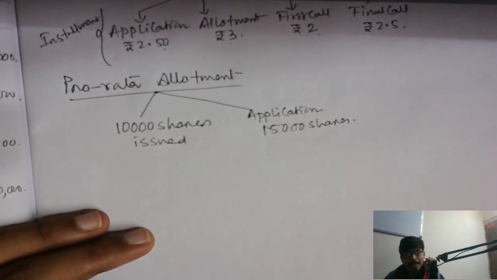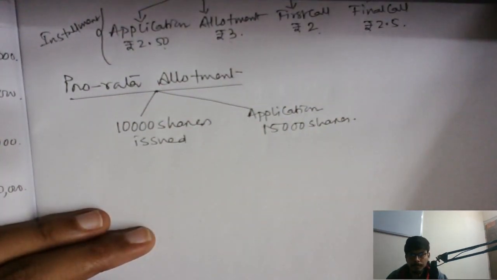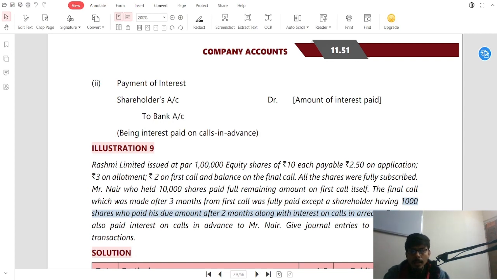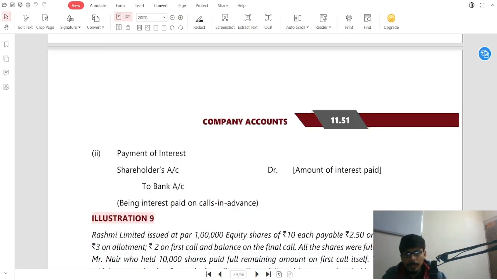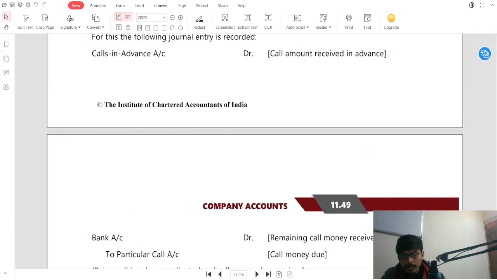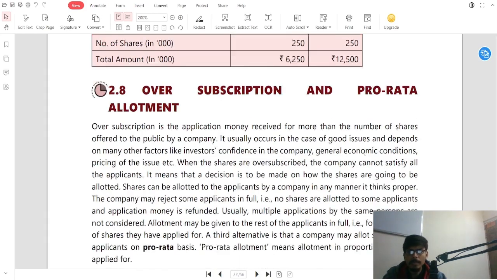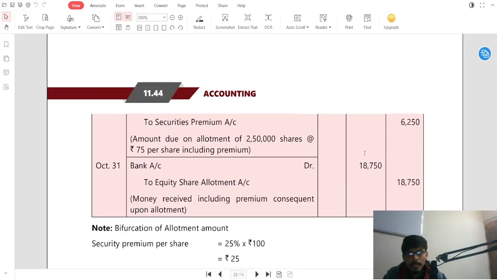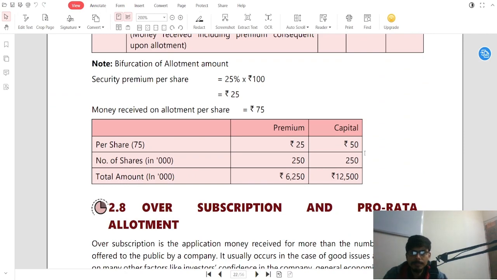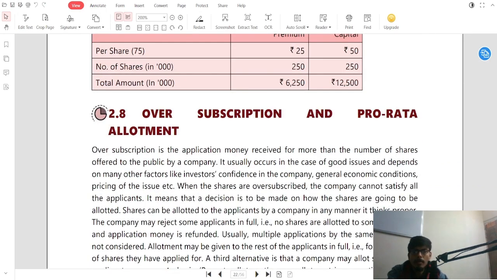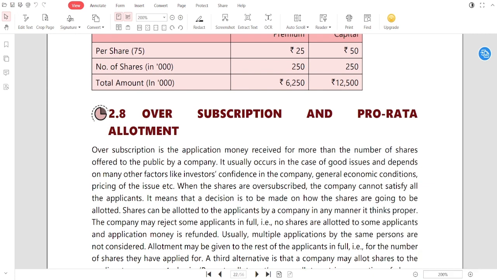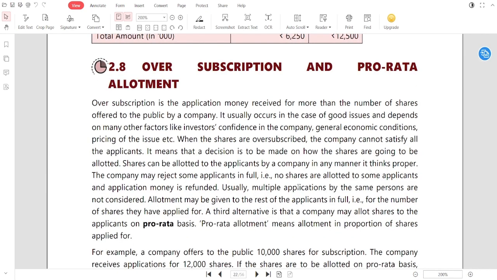Let's discuss a little bit and try to understand with an example what this pro rata is. Okay, see, if you see this in the institute material, just 1 minute. Yeah, coming, guys, page number 11.44 coming here. Let's discuss a little bit. See, over subscription. Okay, I just turned off my video so that you can get a pure picture view. Over subscription and pro rata allotment.